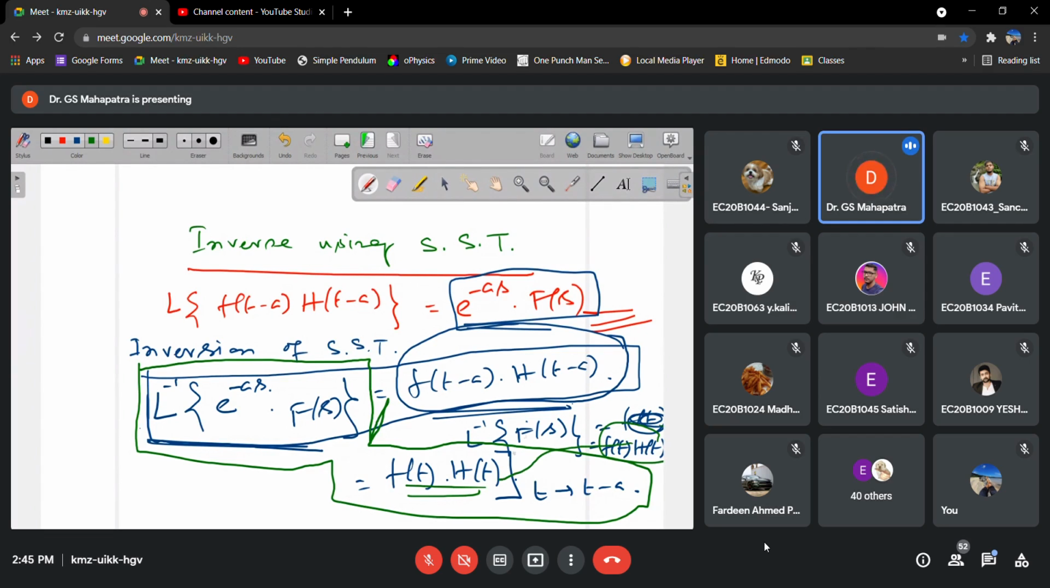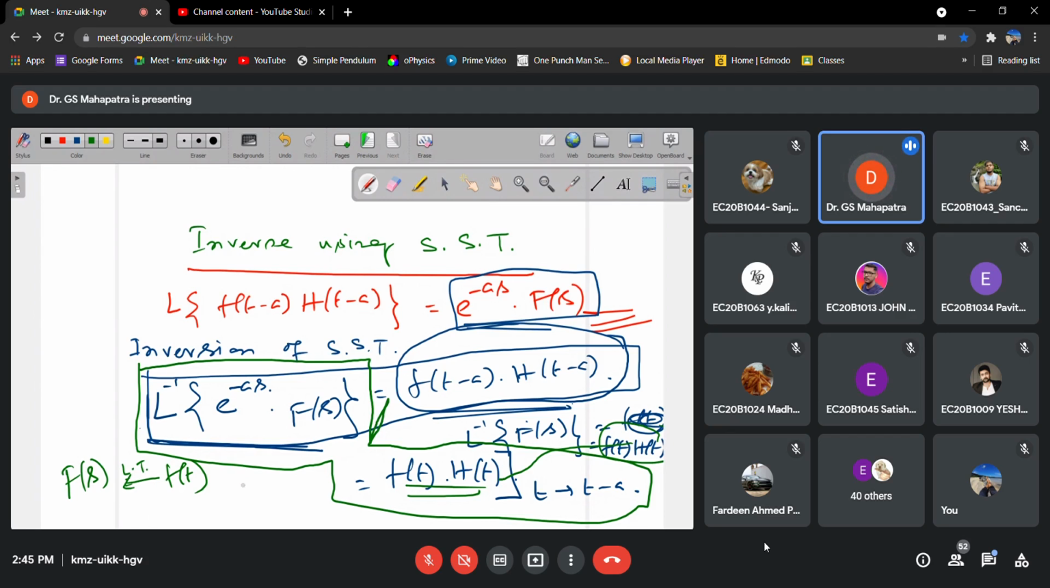What is this one? This one is the inverse Laplace transform of capital F of s. And what is capital F of s? We know that capital F of s is nothing but the Laplace transform of small f of t, correct?